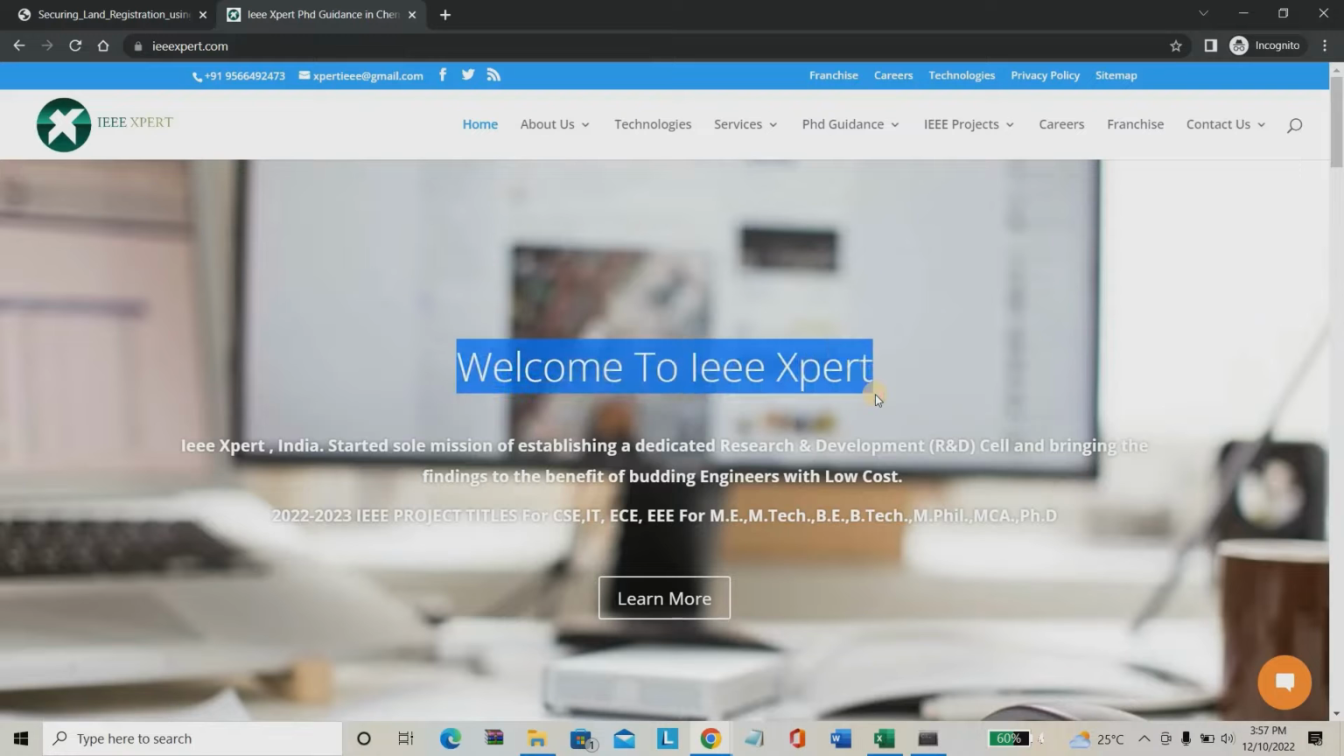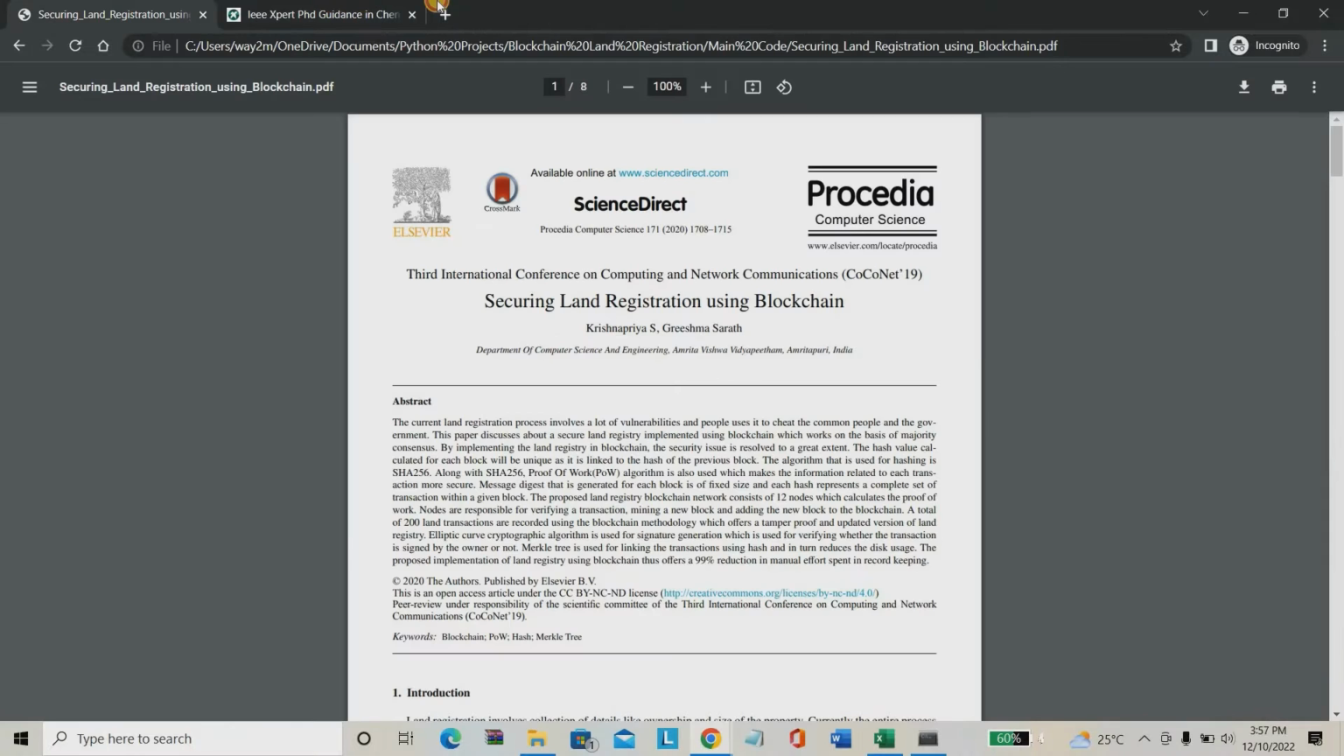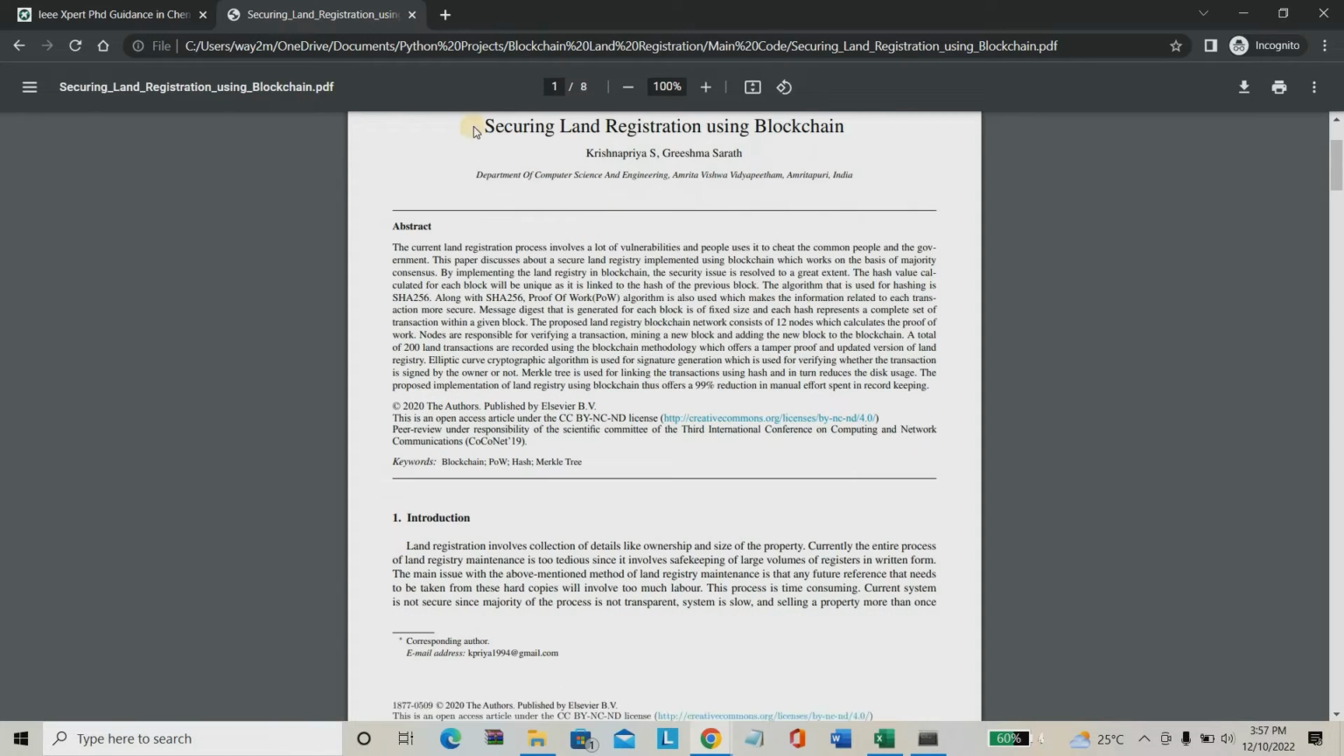Today we are going to see a project about the security domain using machine learning. Here we are going to see the project named Secure Land Registration using blockchain. As the name suggests, you may have an idea about this project. This project is used to secure the land registration details using blockchain technology.